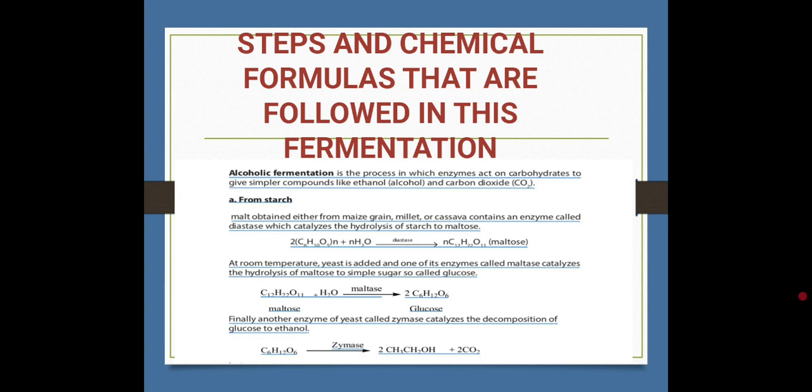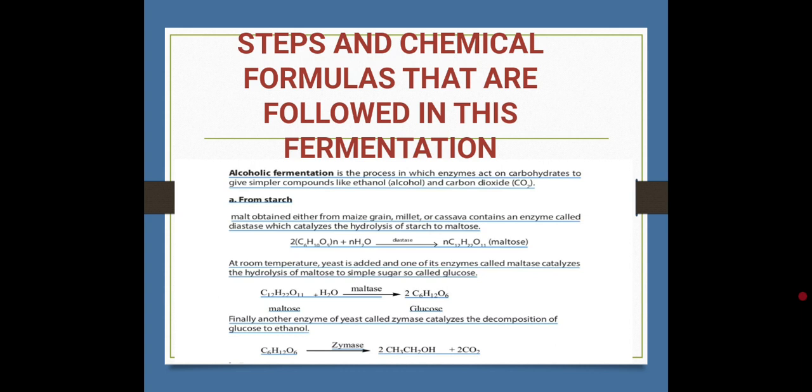Remember, alcohol fermentation is the process. We have started with the definition of alcohol fermentation, for those who don't remember it: it is the process in which zymase acts on a carbohydrate. Remember, zymase, that you will buy.